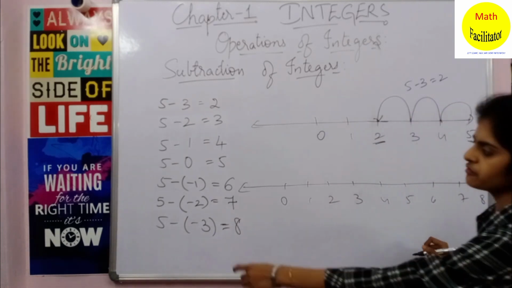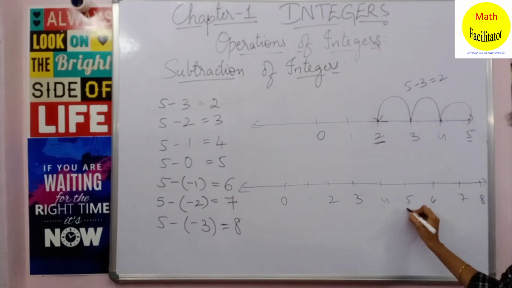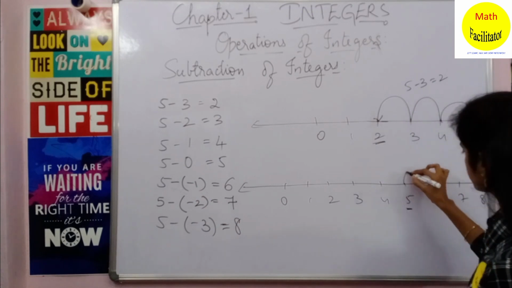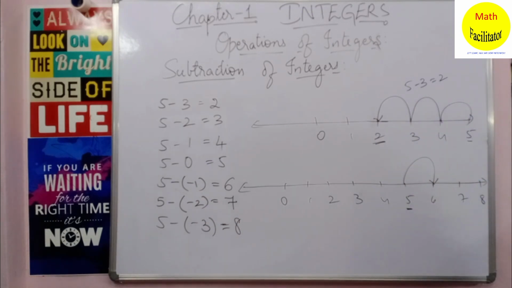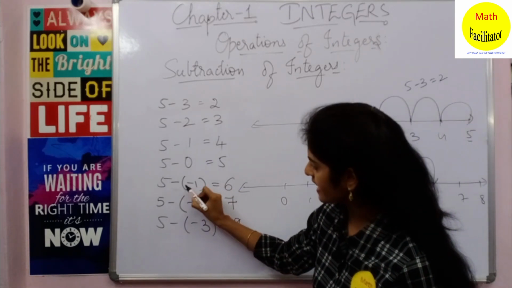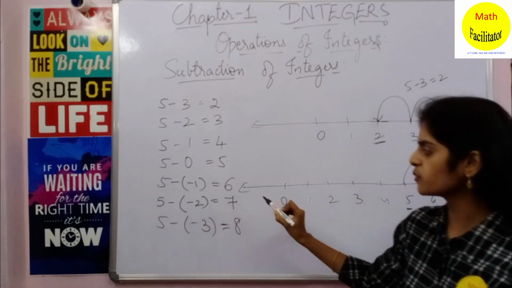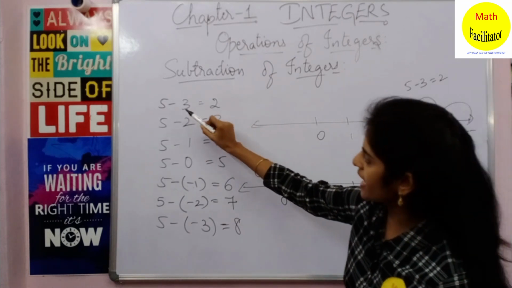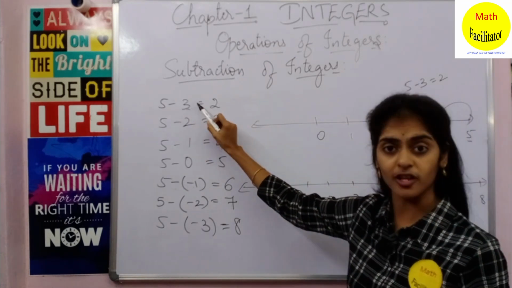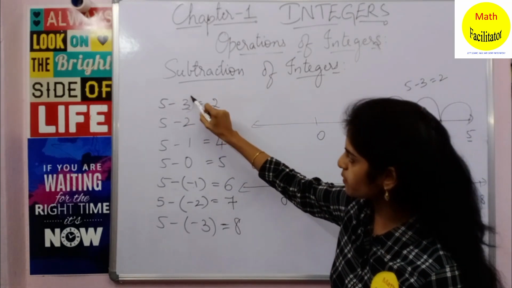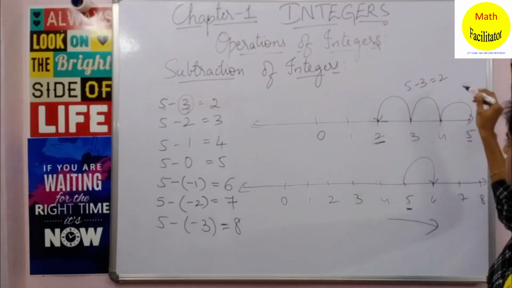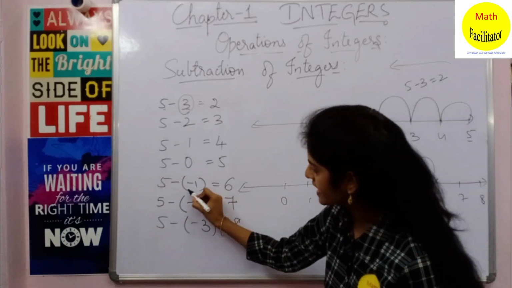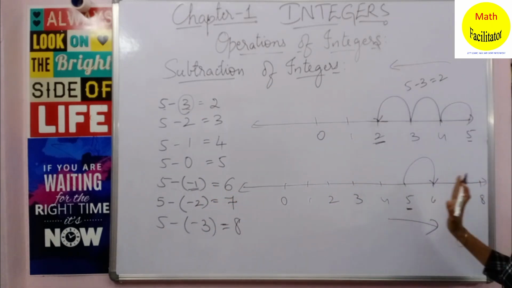Yes, now 5 minus (-1). Now this is 5 minus of minus 1. You are arriving at which number? 6. Okay, so when you are subtracting a negative integer, you are moving to which place? You are moving to the right. Yes, and when you are subtracting a positive integer, now 3 is a positive integer, you are subtracting this positive integer from 5. So where are you moving? You are moving to the left. Okay, and when you are subtracting a negative integer, you are moving to the right.